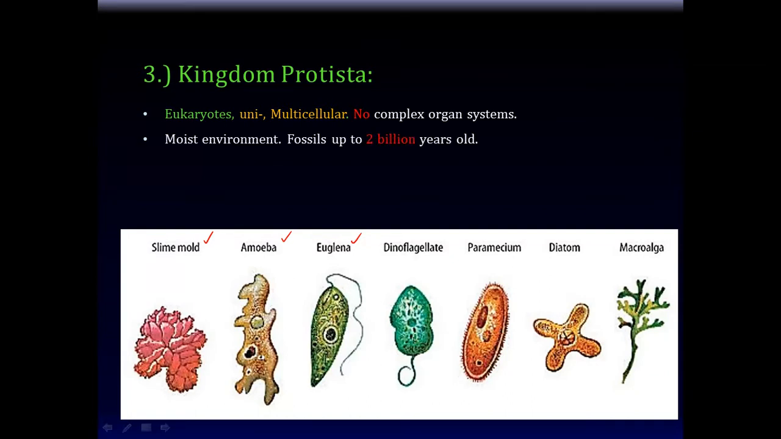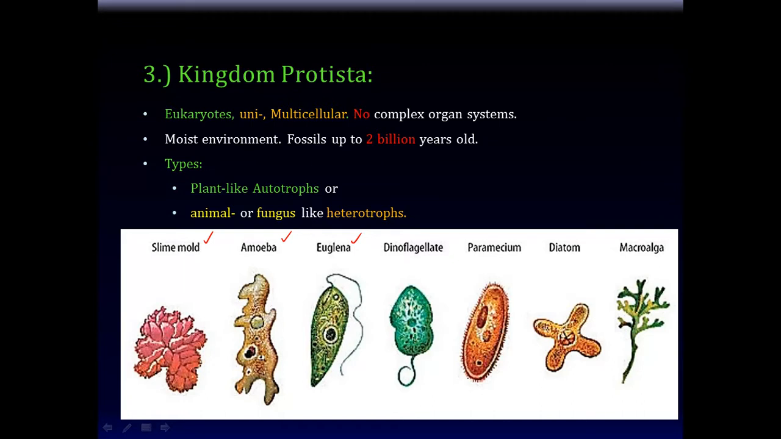Most live in moist environments. As I said, it's a puddle in your backyard. If you have a puddle in your backyard, you can probably find an amoeba or something in there. Or fossils, and some of the fossils of these guys can be found to some 2 billion years old. So they have been around on Earth longer than Homo sapiens have been around, apparently, at least. So they're very, very ancient creatures slugging around.